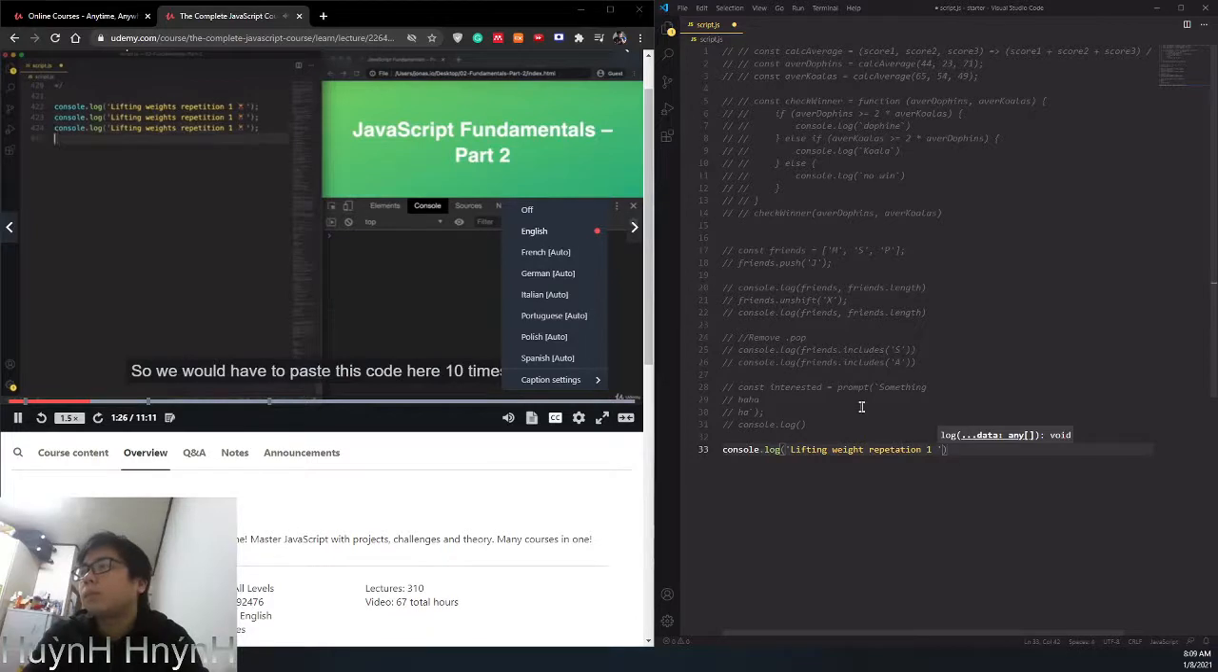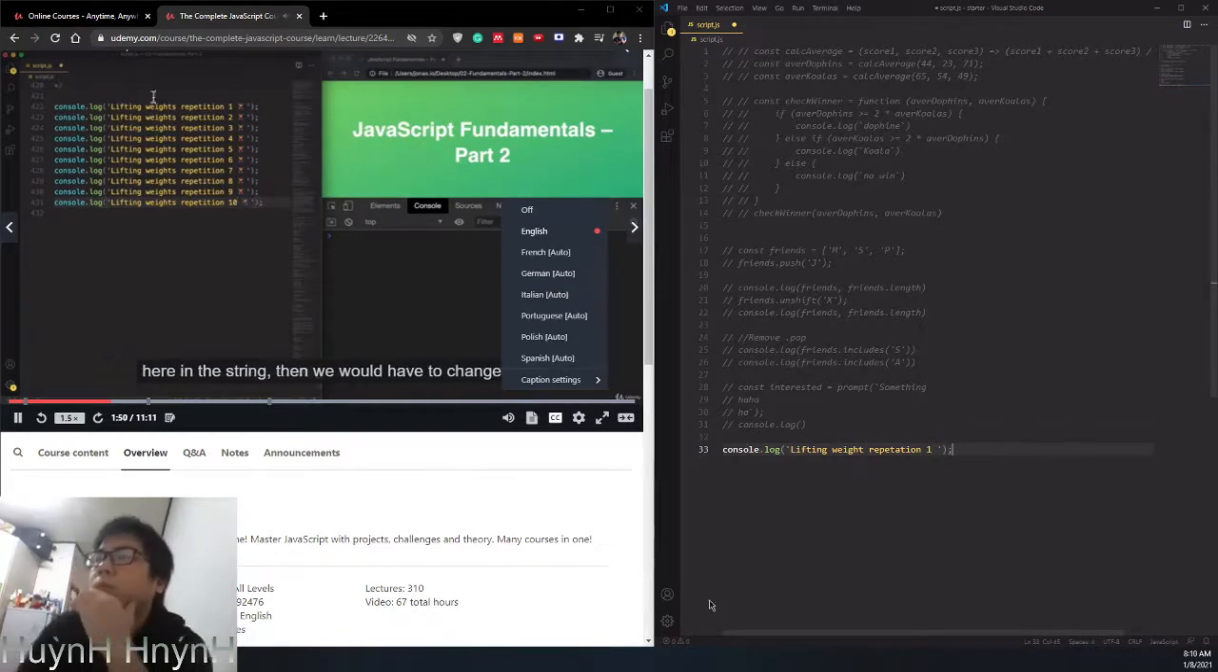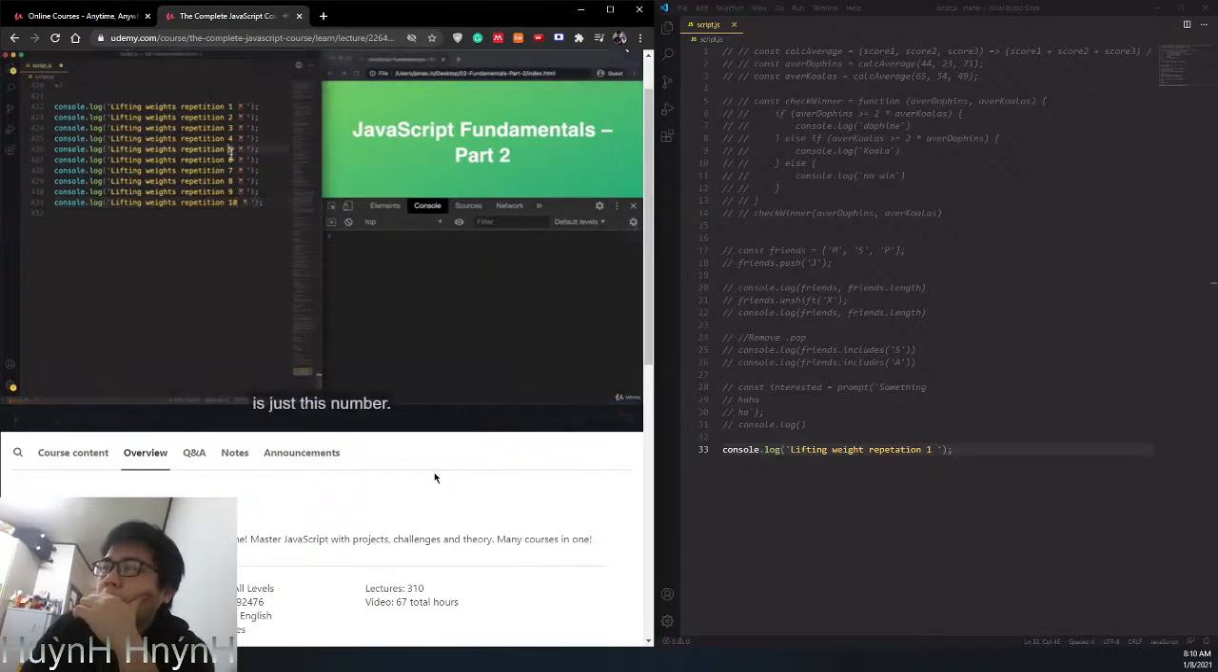So we would have to paste this code here 10 times, and I don't know even if this are 10 times or not, but anyway, you can start to guess that this is probably not a best practice. Just imagine that we had 30 repetitions instead of just 10. And then if we wanted to, for example, change some word here in this string, then we would have to change that in all of them. So this really violates the don't repeat yourself principle, right? Because we're basically repeating the same code here 10 times, and all we're changing is just this number.